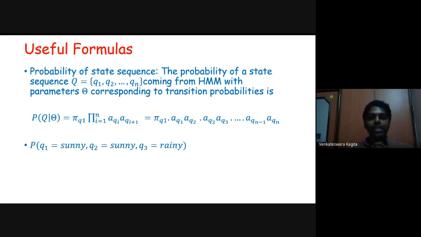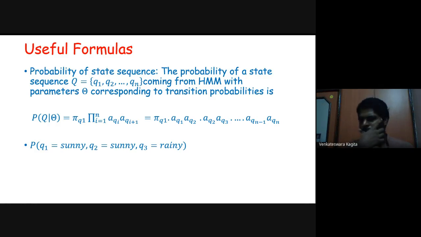For that example, the probability of the state sequence Q equal to Q1 to Qn coming from an HMM with parameters theta corresponding to the transition probabilities is equivalent to the probability that the first state is Q1, that is pi Q1, times the transition probability from Q1 to Q2, and the transition probability from Q2 to Q3, up to the transition probability from Qn-1 to Qn.